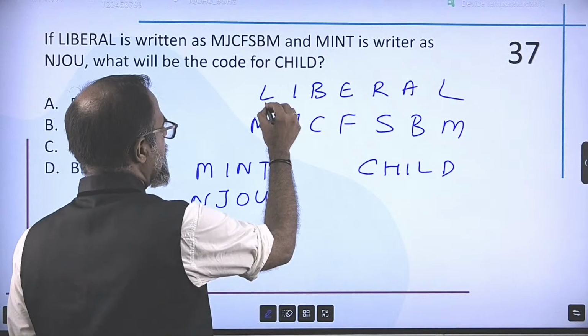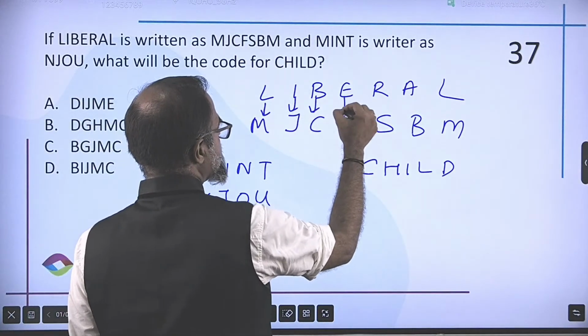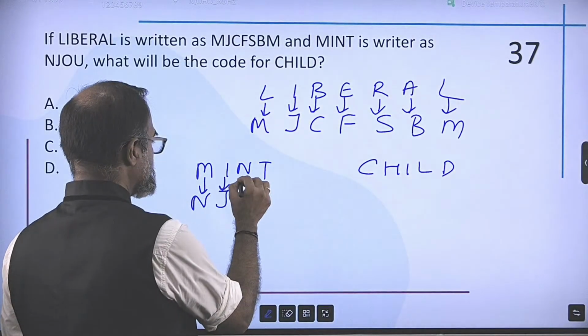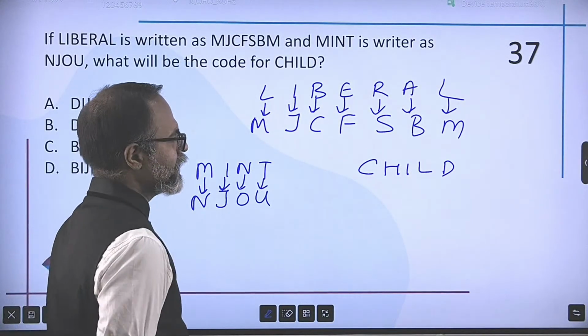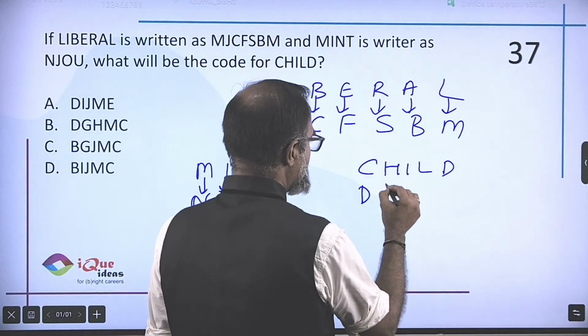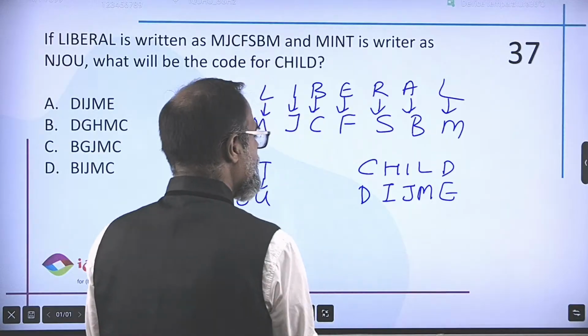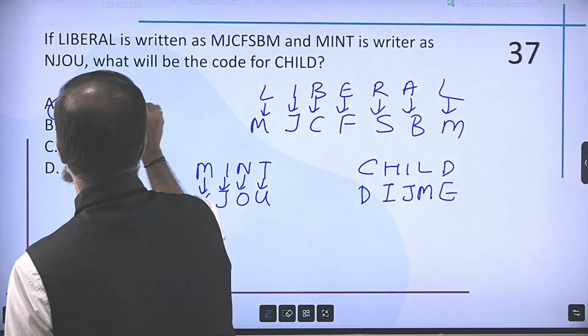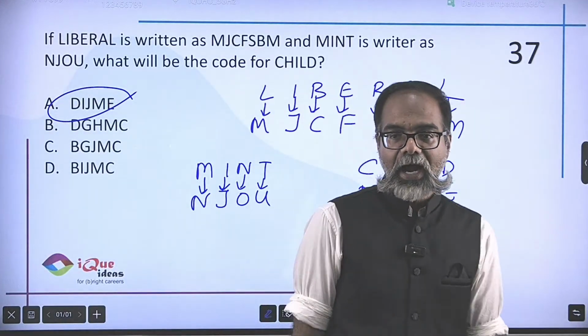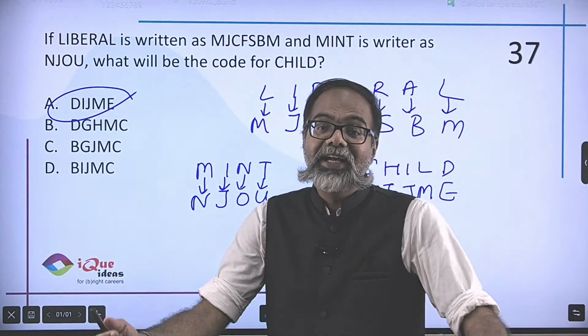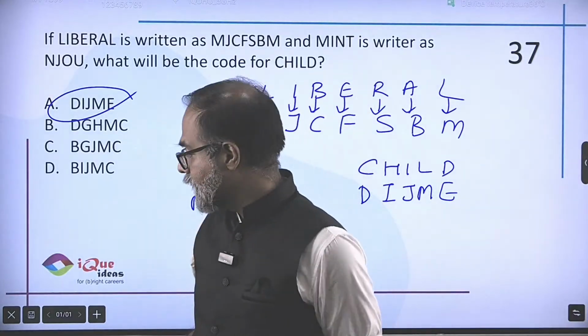Okay. L, M, I, J, B, C, E, F, R, S, A, B, L, M. M, N, I, J, N, O, T. Come on. Easy. So C, D, H, I, J, L, M, D, E. So D, I, J, M, E. Option 1 answer. I don't even know why they gave you 2 words. 1 word was sufficient because there was nothing great in this example.